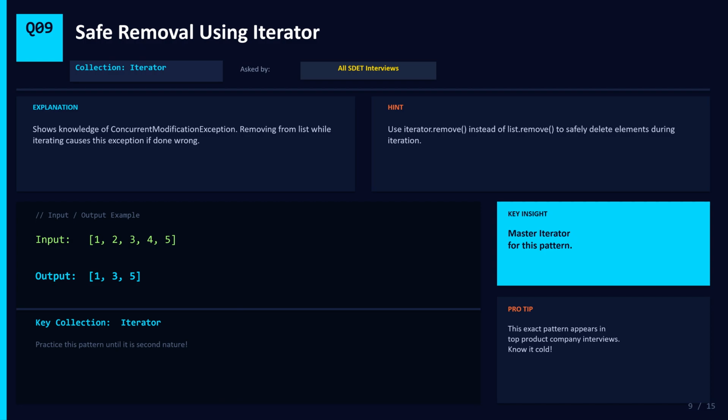If you remove elements from a list while iterating using a for each loop, Java will throw a concurrent modification exception. Input is 1, 2, 3, 4, 5, and we want to remove even numbers to get 1, 3, 5. The fix is to use iterator.remove instead of list.remove. Always use an iterator when you need to safely delete elements during a loop.